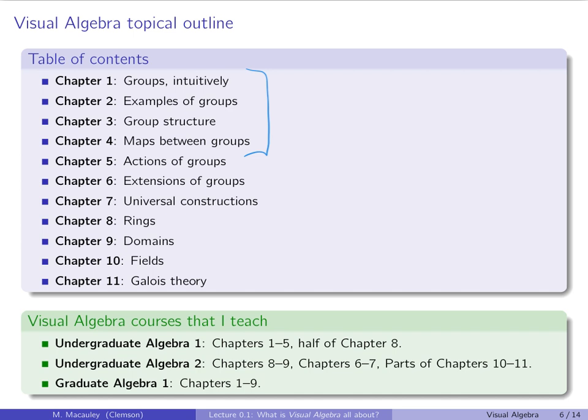And then again, I go through all this stuff. Fields and Galois theory and modules are all done in Algebra 2 at the graduate level. So this is 1 semester of graduate algebra. The book does not cover a whole year because it doesn't have anything about modules at all. Maybe one day I'll write another book or a second edition, but that won't be for some time.